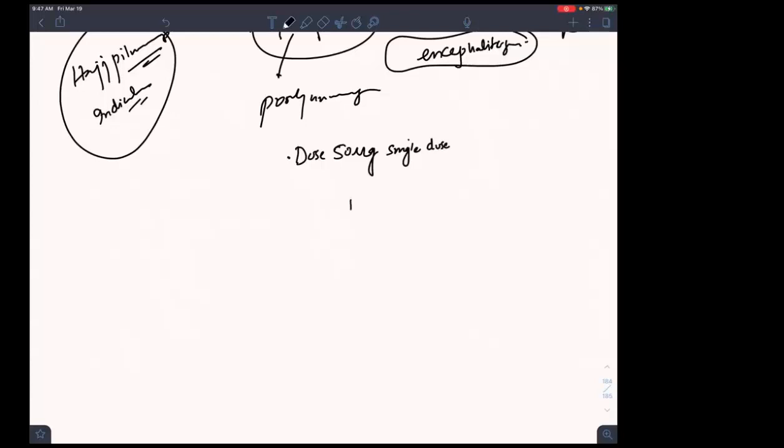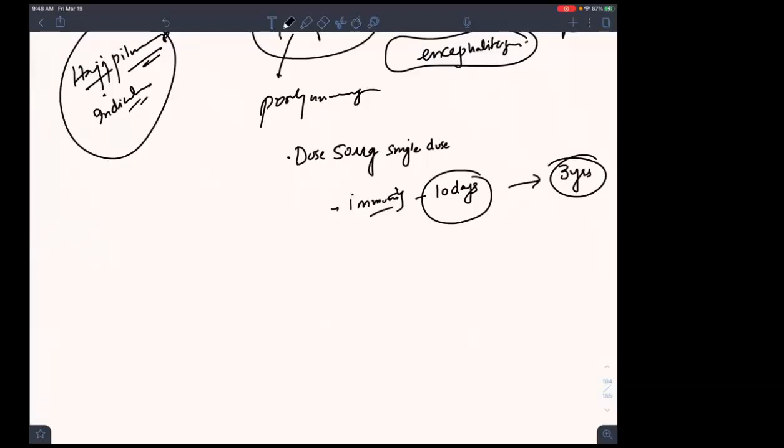Immunity will start in 10 days and give you immunity for how many years? 3 years. So you give a dosage of 50 micrograms single dose and you will become immune to the meningococcal infection in 10 days and you will have that for 3 years.